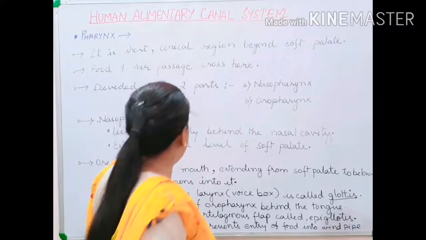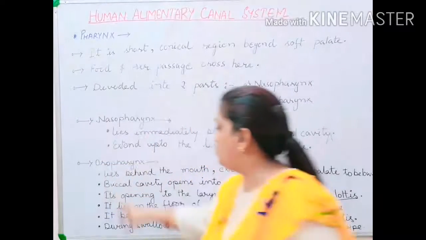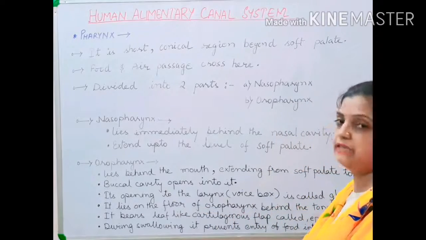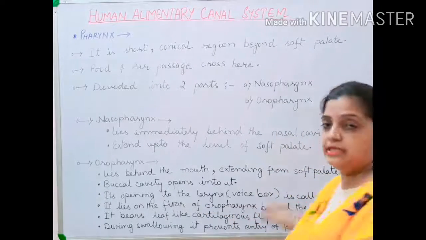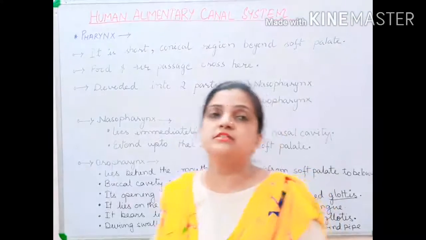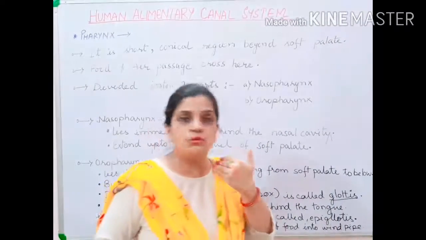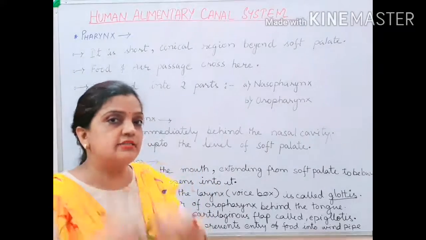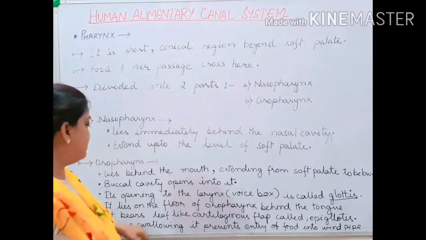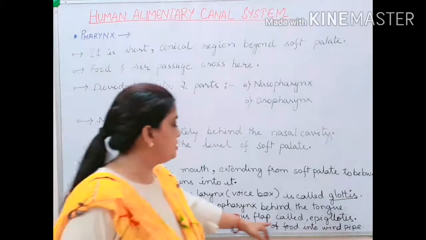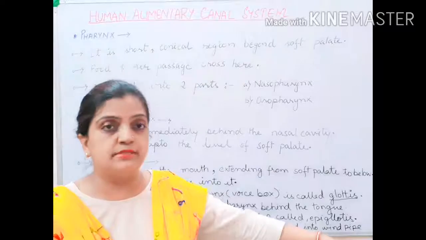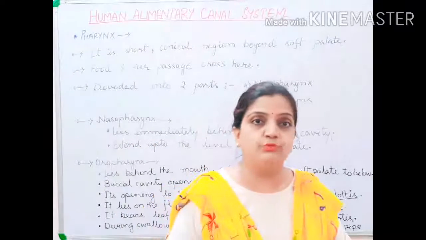Now children, the glottis is present at the floor of the oropharynx, behind the tongue. It is obvious, it is at the last part. Now, it bears a leaf-like cartilaginous flap called the epiglottis. Here we are talking about the food pipe.